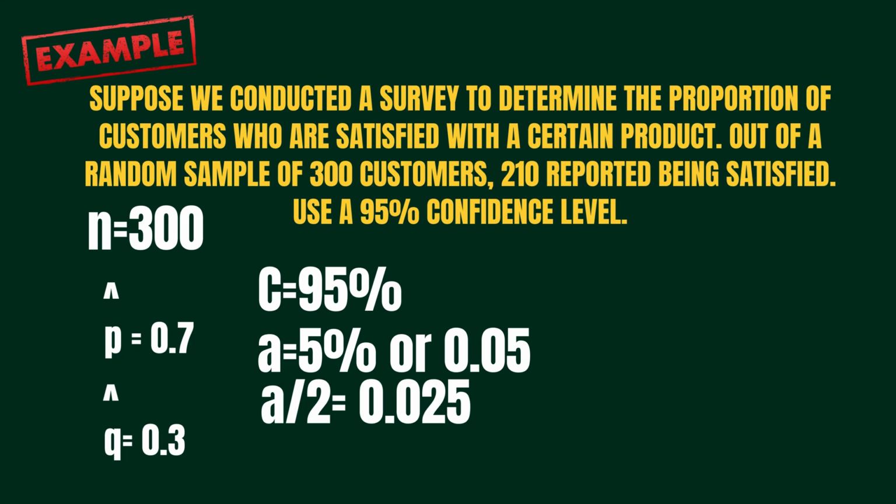To find the z-value, subtract 0.025 from 1, which gives us 0.975, then set aside 0.5. We have 0.475. Locate the area 0.475 in the z-table and find its corresponding z-value. So the z-value is 1.96. Now, since we already have all the values needed to find the confidence interval for the population proportion, we can substitute them into the formula.